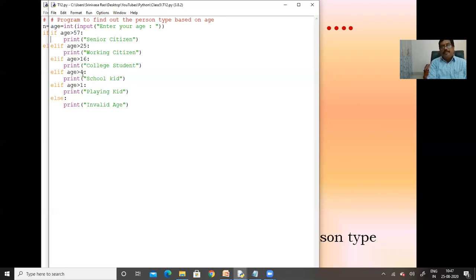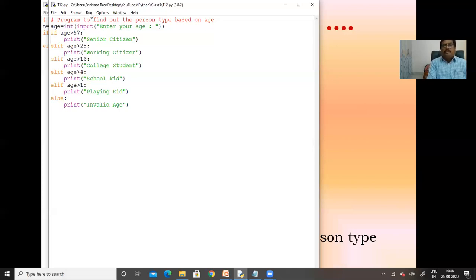If the age is between 4 and 16, he will be a school kid. If the age is between 1 and 4, he is a playing kid. If age is less than 1 year, it is going to print invalid age. This is the functionality it specifies.